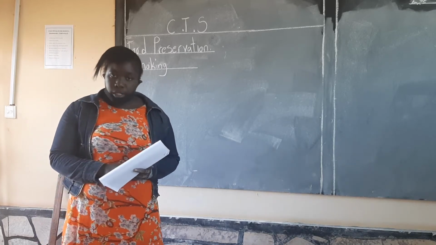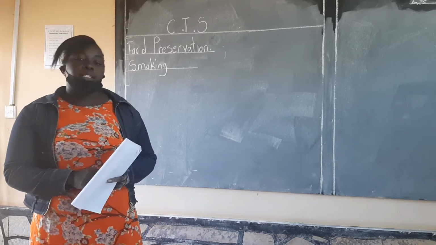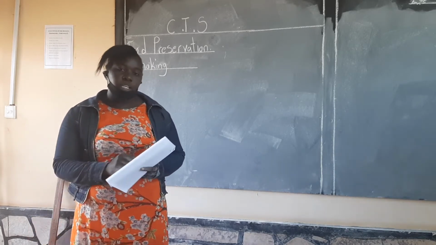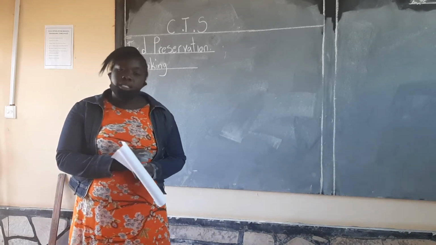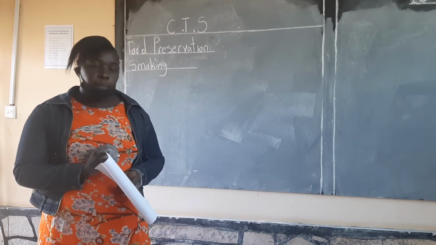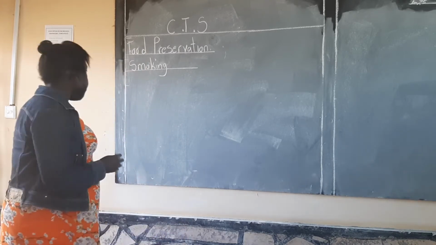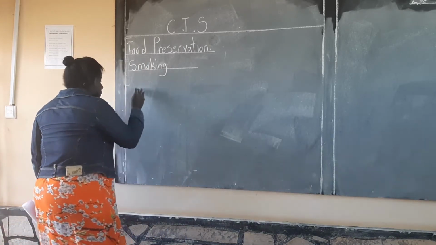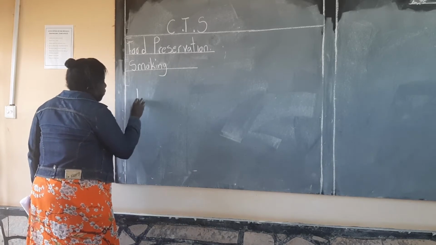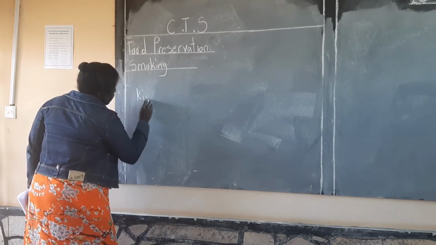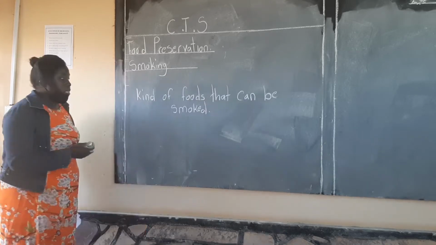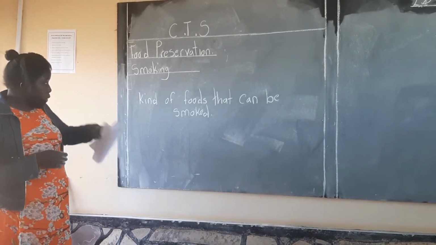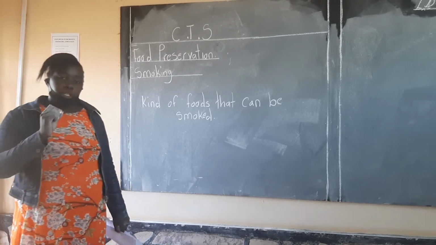The fire made out of wood is the best fire that can be used to smoke food. So now let us look at the different kinds of food that can be smoked.